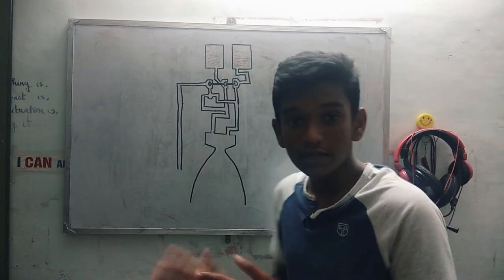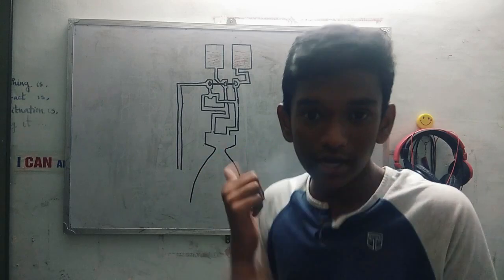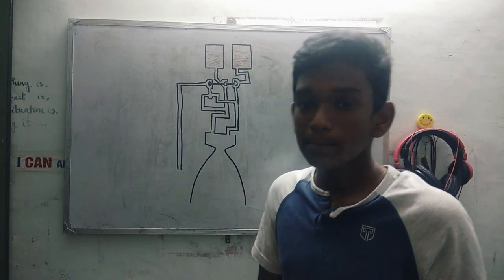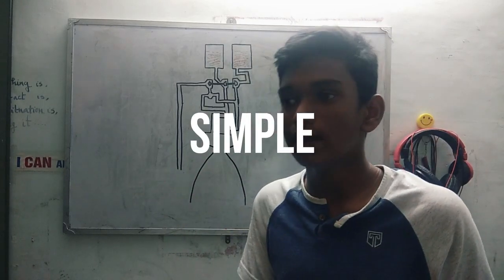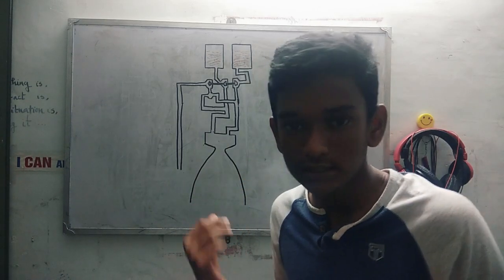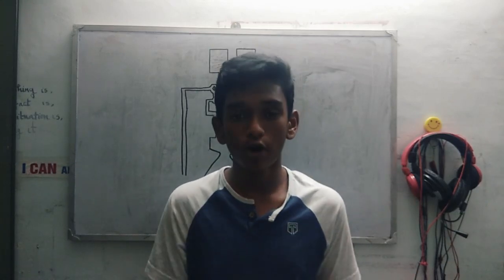Okay, now let's get into the basics of the rocket engine. The first engine we're going to discuss in this video is called the open cycle engine. This is a very rough, simple and basic diagram of that engine. It is not a complete diagram, but it shows the basic concept. The essential things in every rocket engine are oxygen and fuel for combustion, because combustion is the main process in a rocket engine.